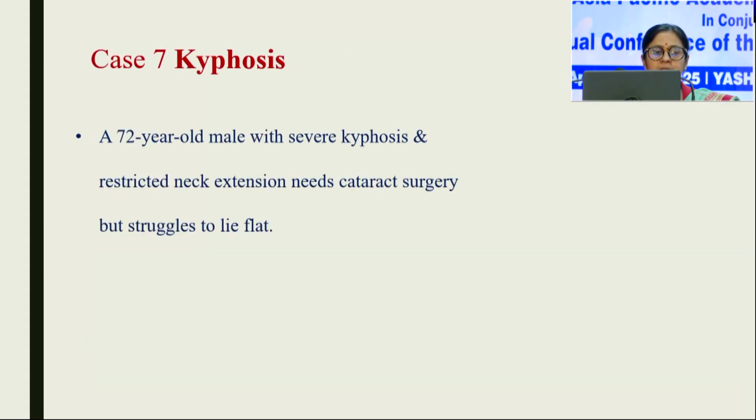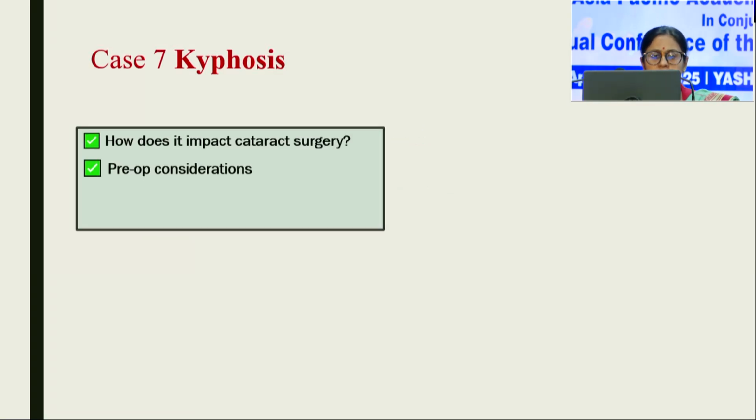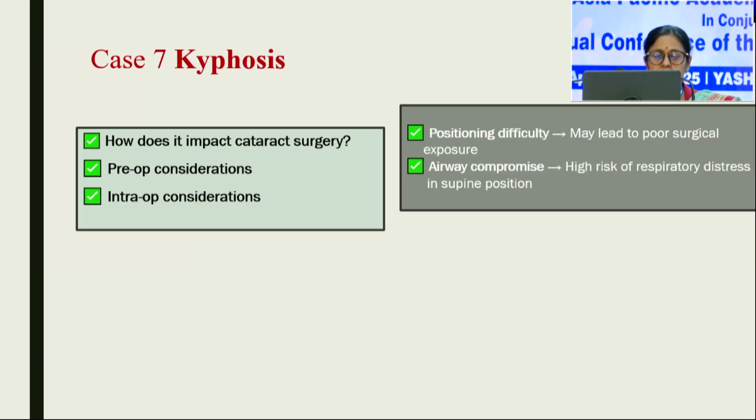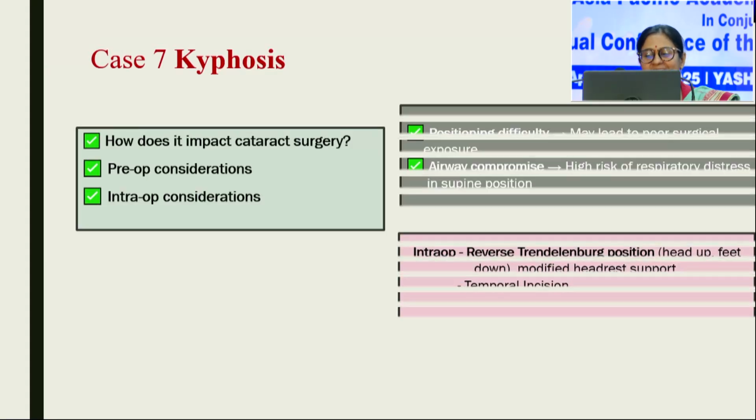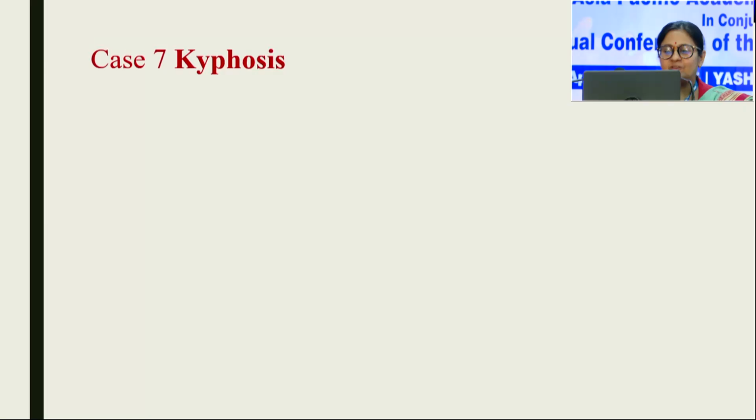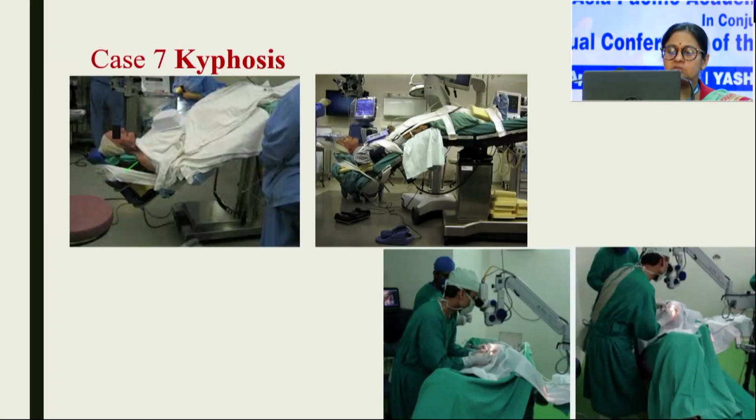Now a patient with kyphosis is a big problem when we are operating. SICS can be done very easily by managing the position of the patient, but when you are planning phaco, a reverse Chandler position is a good option. Dr. O.P. Agarwal sir is a big expert in operating on kyphosis patients, and we are all aware of the videos he has many times shown us. So these are the various positions that we can make to comfortably do the operative procedure.